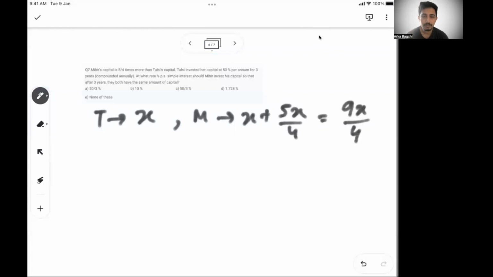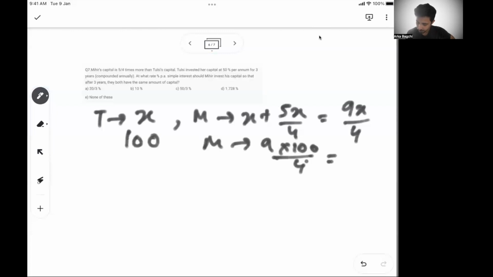Tulsi invested at 50% per annum for 3 years. At what percentage per annum simple interest does Mihir invest, so that after 3 years both of them have the same amount of capital? Okay. So since this is just a rate and there is no absolute value of capital in the options, we can make it a little easy and think Tulsi's capital is 100 rupees. So that makes Mihir's capital 9 into 100 by 4, or we can say 225.